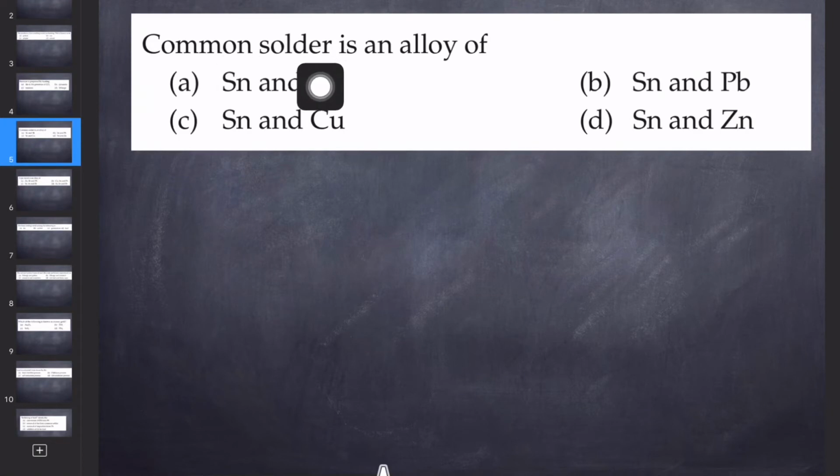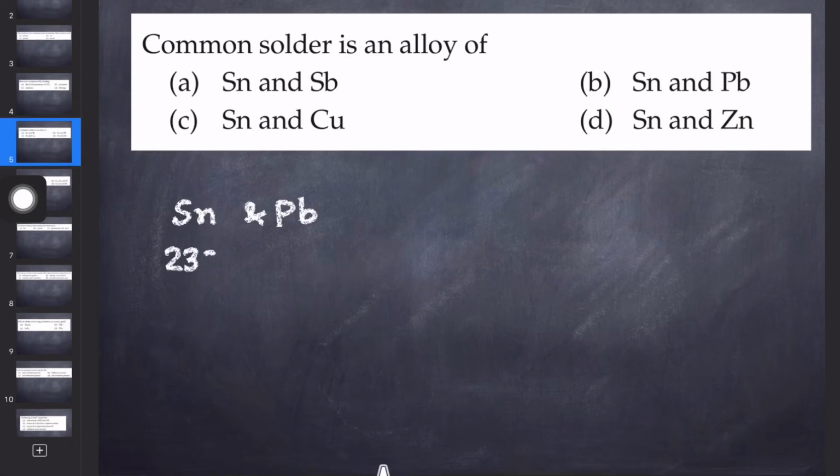Common solder is an alloy of. Again this is very simple. Solder should be having a metal with very low melting point, and the common solder is basically an alloy of tin and lead, in various compositions. And why are we using these two? Because their melting point is very low. It is 232 degrees centigrade for tin, and if you see the melting point of lead, it is 327 degrees C. So the correct answer should be lead and tin. That is the B option.